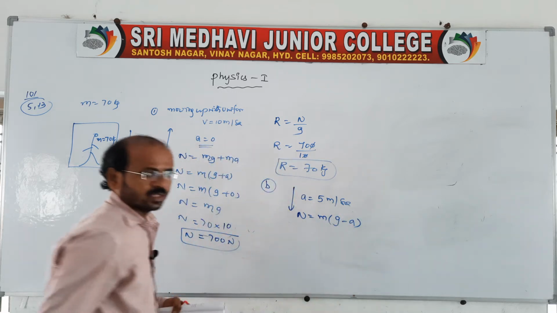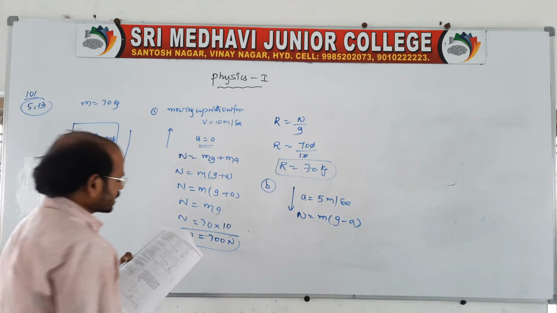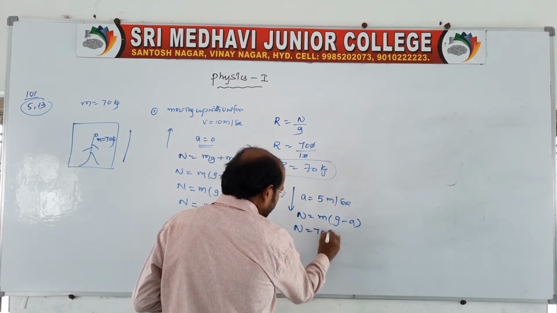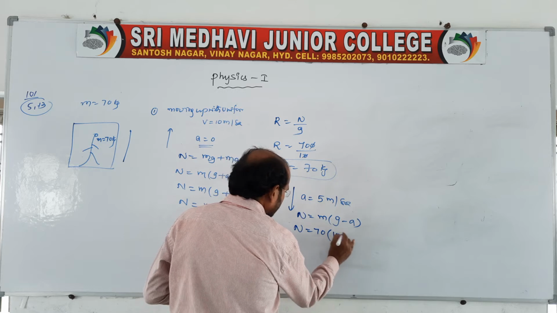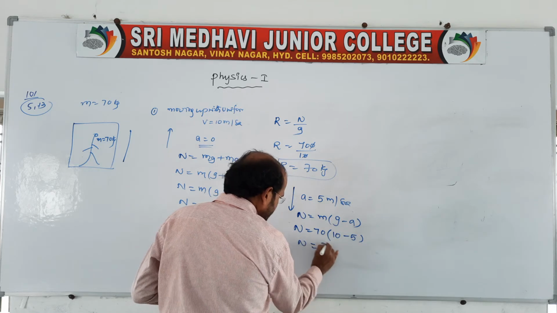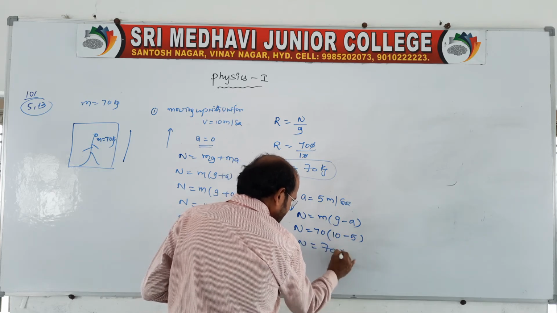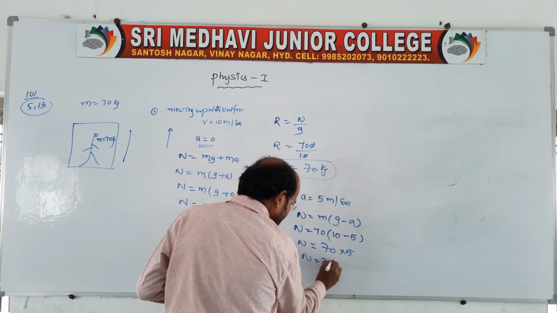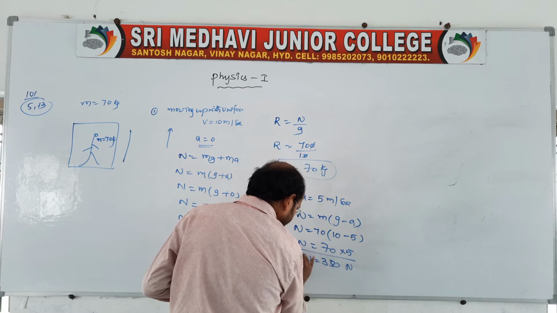That is N is equal to 70 into (10 minus 5). 10 minus 5 is 5, then N will be 70 into 5, which is 350 newtons.